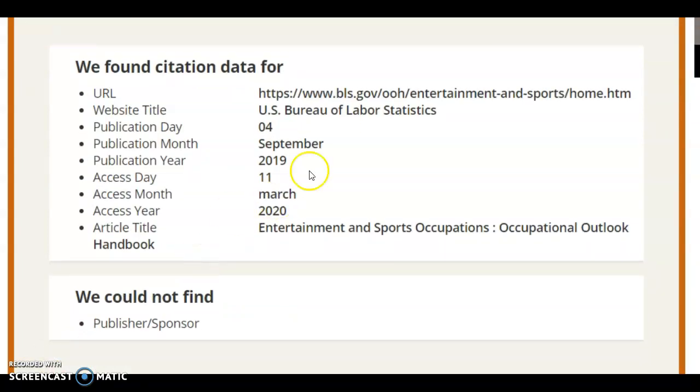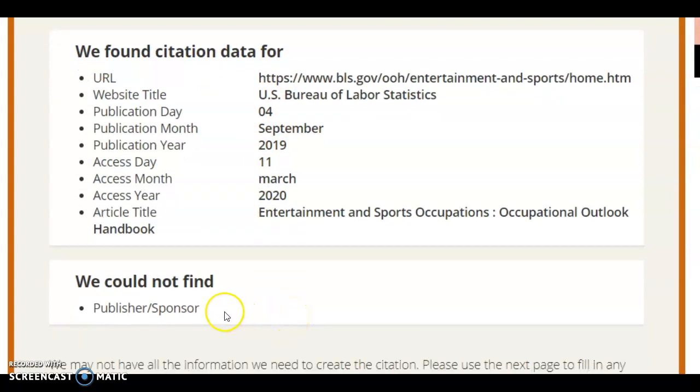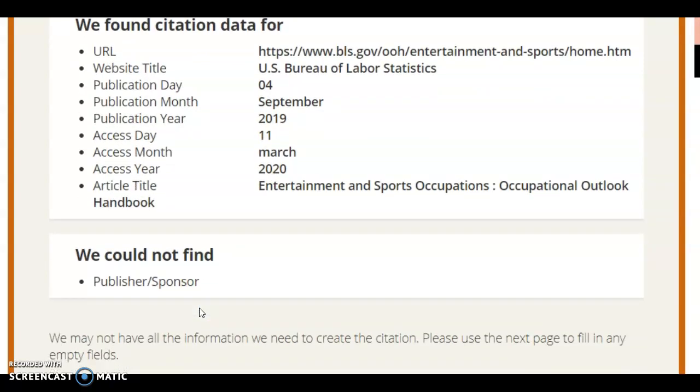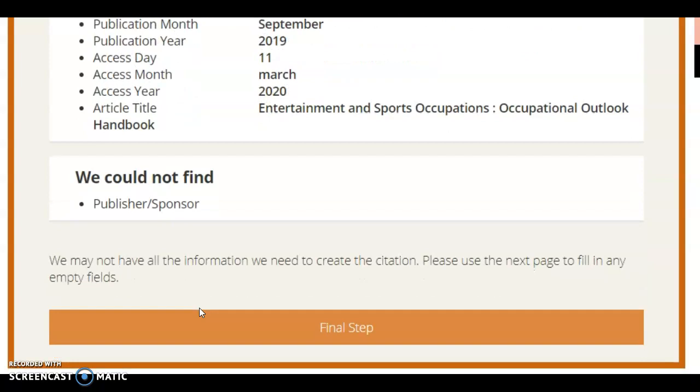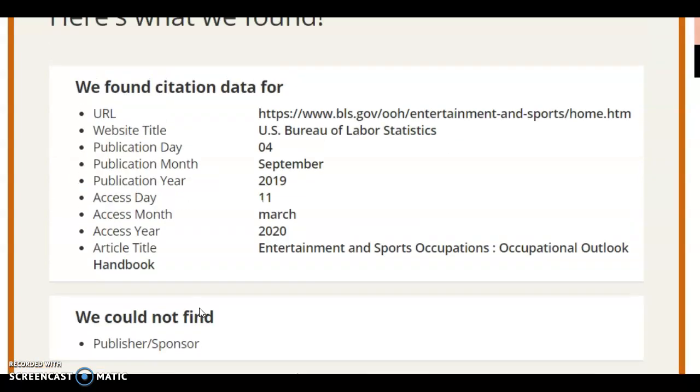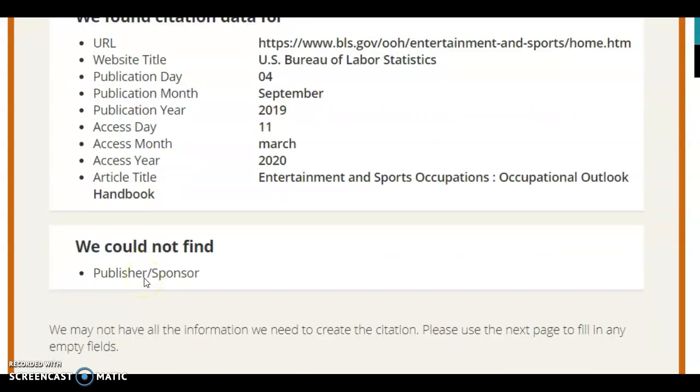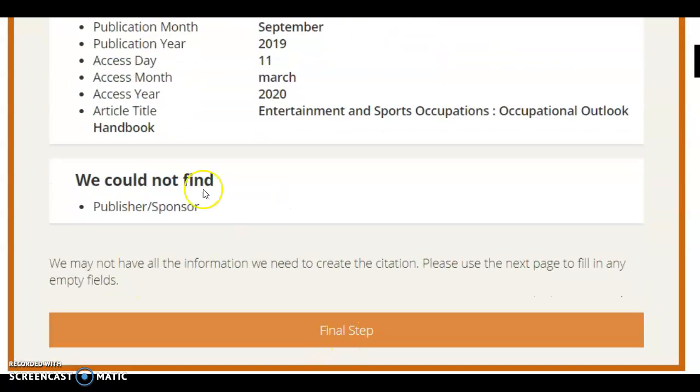When I scroll down, I can see it found a lot of the information for me already. Okay, so it says we found citation data for, and it tells me everything it found that data for. It tells me then too things that it could not find. It's important that I know what couldn't be found because I do want to go back and double check. All right, just because it does find a lot of those things, I do want to go back and see if I can double check and find this publisher or sponsor.